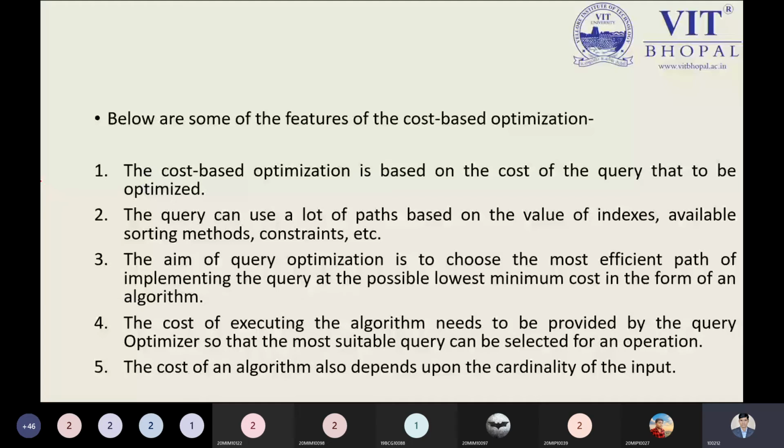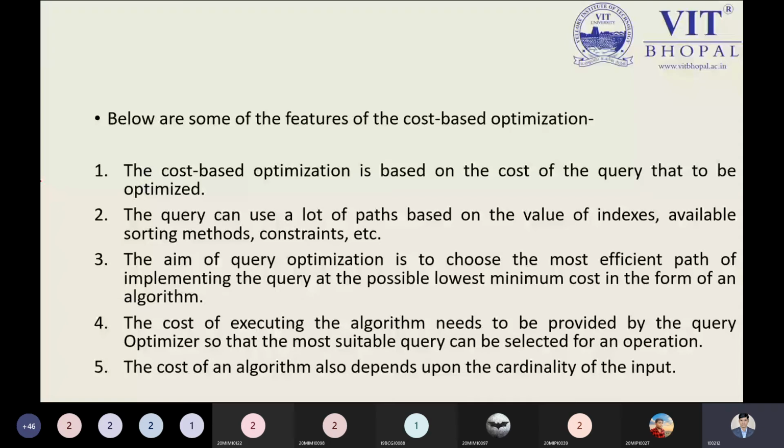So it means the system will choose the path which defines the minimum cost. This is to be identified only by the query optimizer. Query optimizer means cost-based optimization, where we discuss only the cost. The cost of executing the algorithm needs to be provided by the query optimizer so that the most suitable query can be selected for an operation.